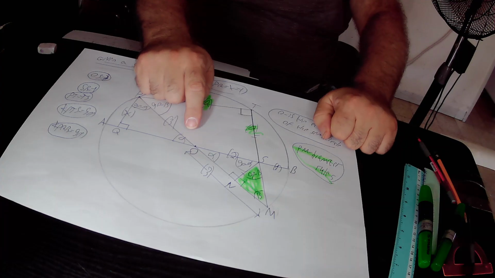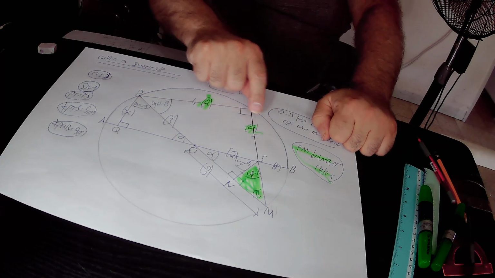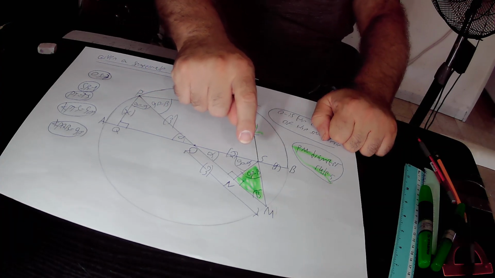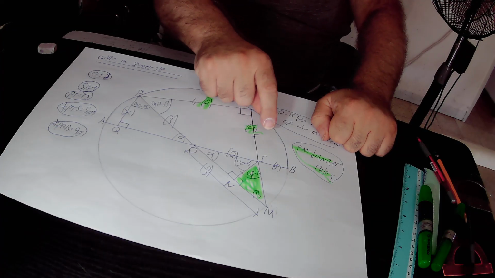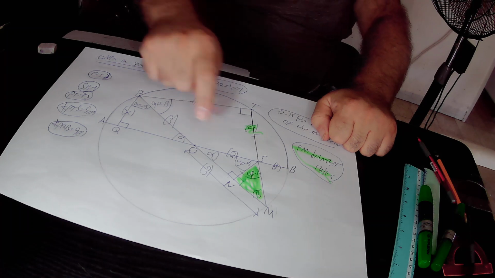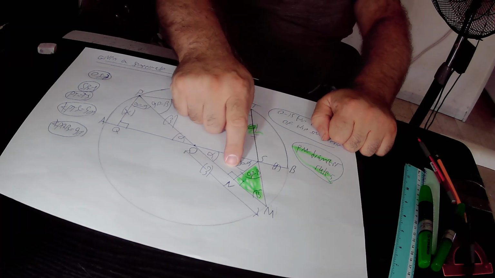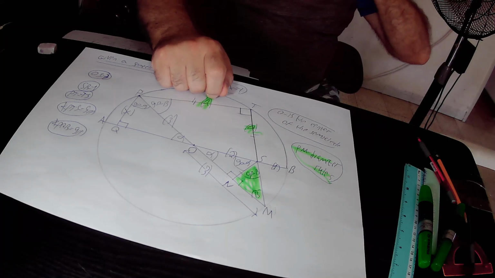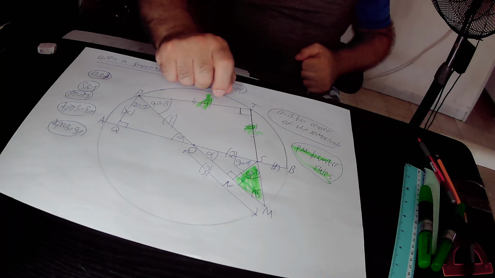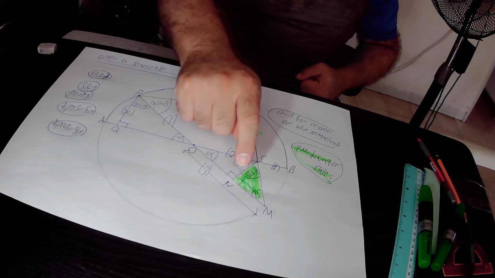From point S, we draw a perpendicular to the diameter PM. Again, in the next step, we did a construction, that is to say, from point S, we draw a perpendicular to the diameter PM. So this angle equals 90 degrees, and this angle also equals 90 degrees according to our construction. We define the touching point of the perpendicular from point S and the diameter PM. This point is point N.